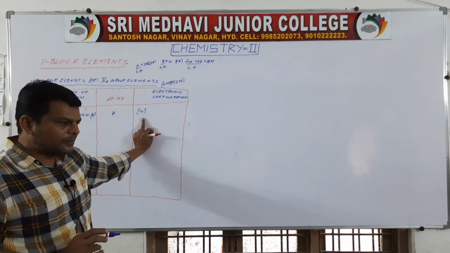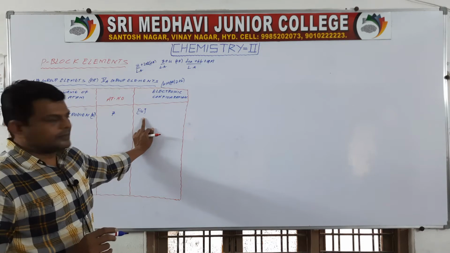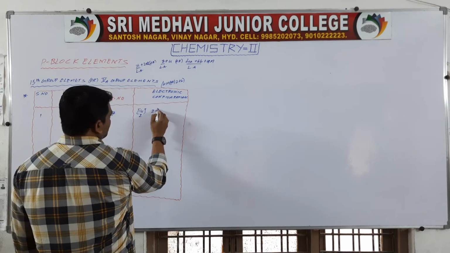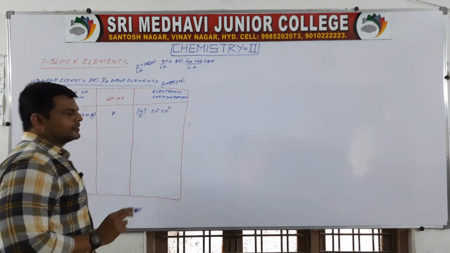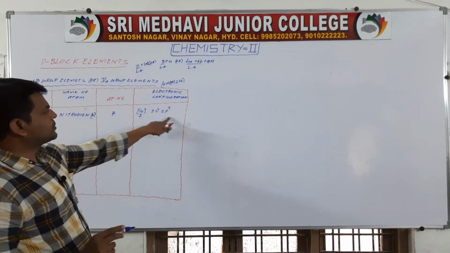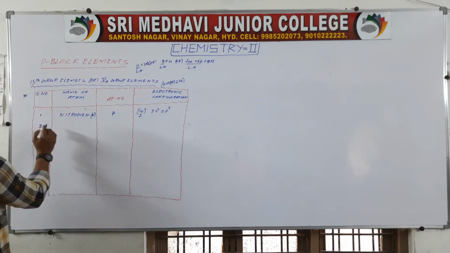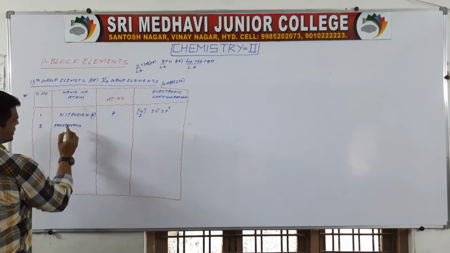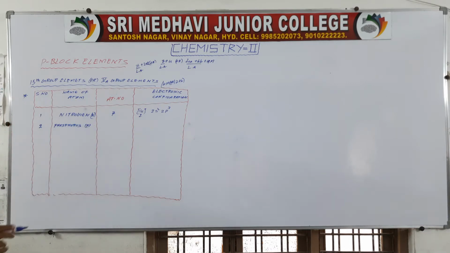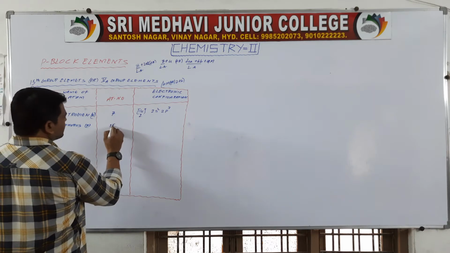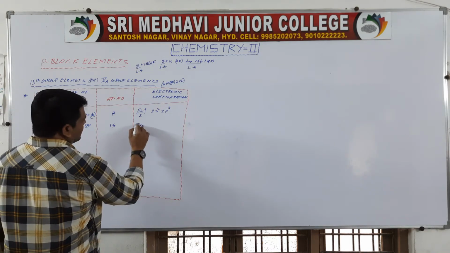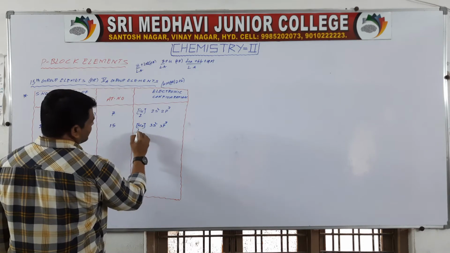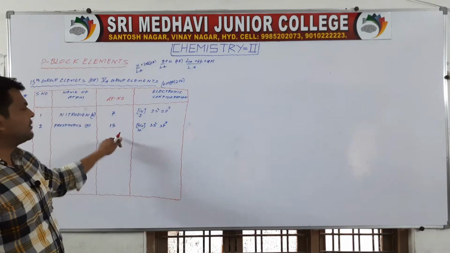Condensed electronic configuration means by using inert gases. So helium, its atomic number is 2: 1s2, 2s2, 2p3. So atomic number 7, 2 plus 2 plus 3. Then the second one, phosphorus. Phosphorus, symbol P, atomic number 15. Neon, 3s2, 3p3. Its atomic number is 10. 10 plus 5, 15.